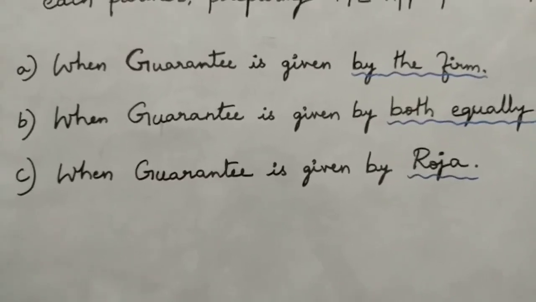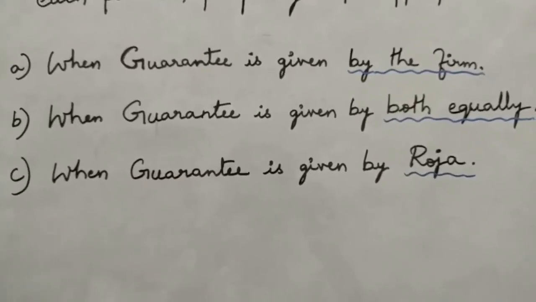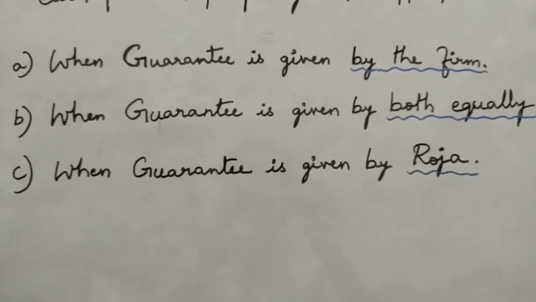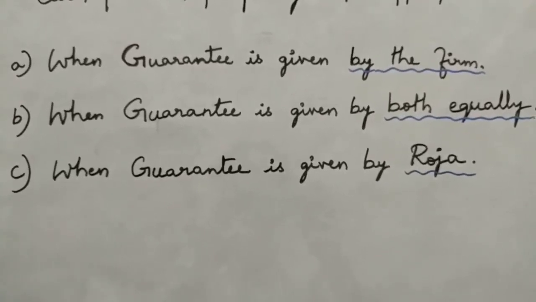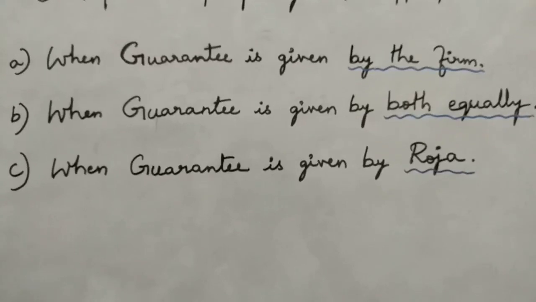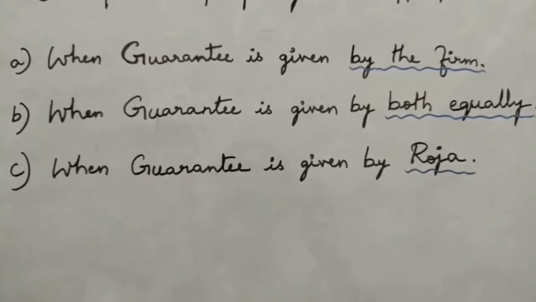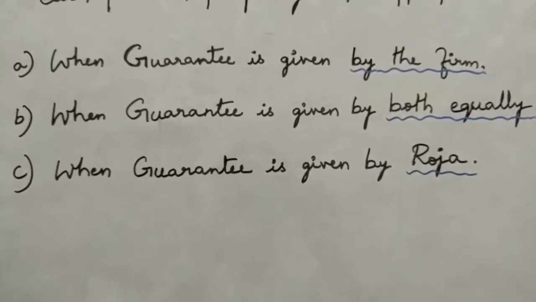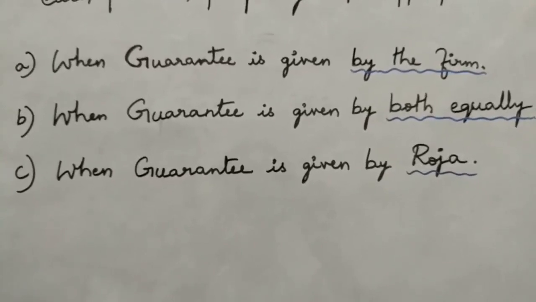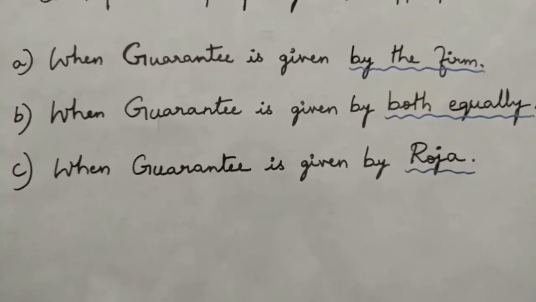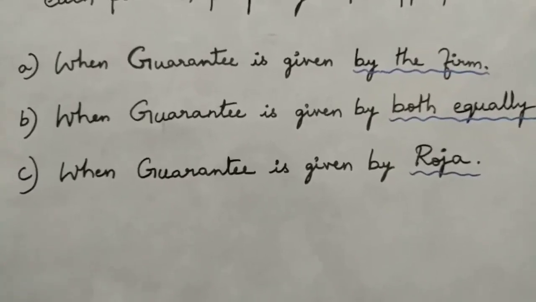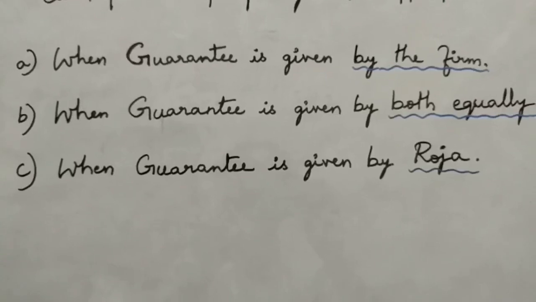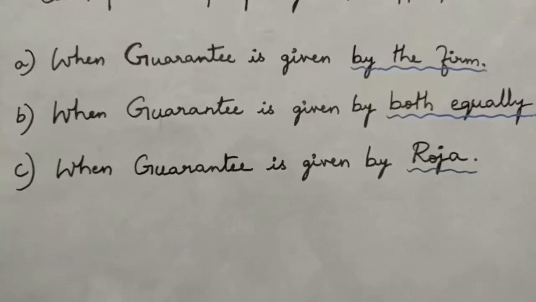Next, option C, when the guarantee is given by Roja. Here, whether it is Roja or Usha, that's not required. Any one partner is taking up the guarantee to the new partner for the profits to be given. In that case, only the one concerned partner will face all the deficiencies. So let us see in detail how this calculation is going to be.